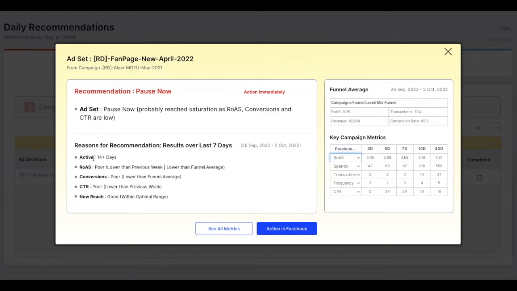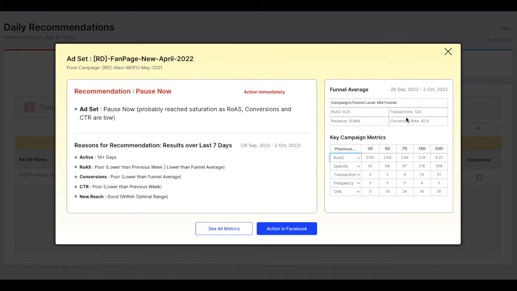The ad set has been active for 14 plus days. ROAS is poor because it is lower than the previous week and lower than the funnel average. Conversions are poor as they are lower than the funnel average. CTR is poor because it is lower than the previous week. Although new reach is good, since all these variables are poorly performing, Alavi recommends pausing the ad set. If you want to see this data in detail, refer to this section.